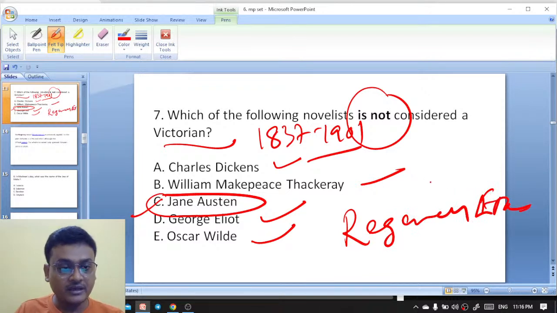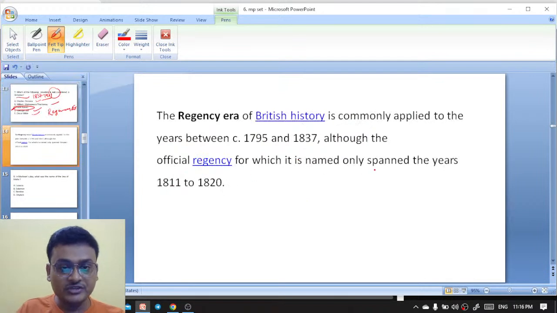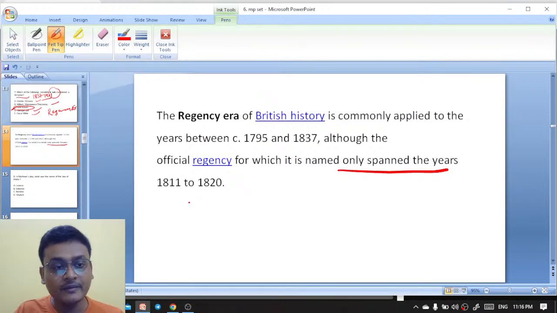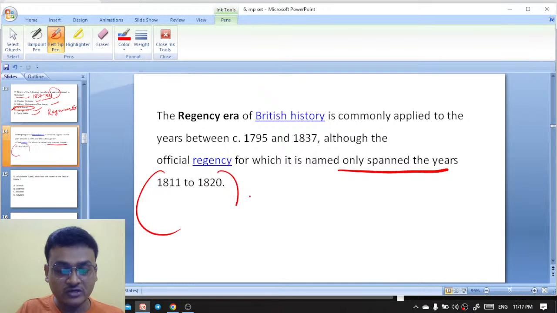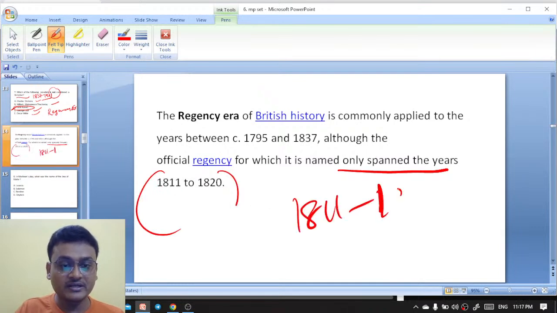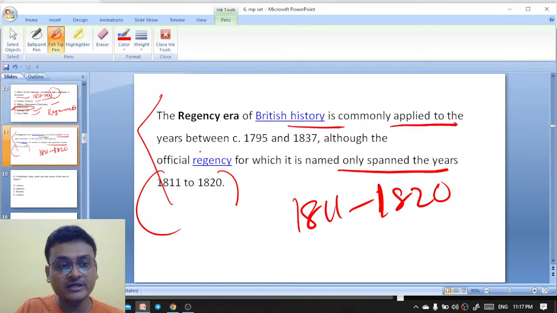Especially here, Jane Austen is the right answer. Officially the Regency era spanned from 1811 to 1820, whereas the Regency era of British history is commonly applied to the years between 1795 and 1837.